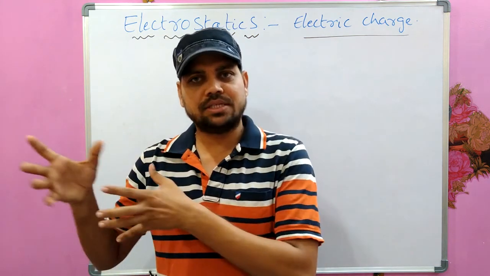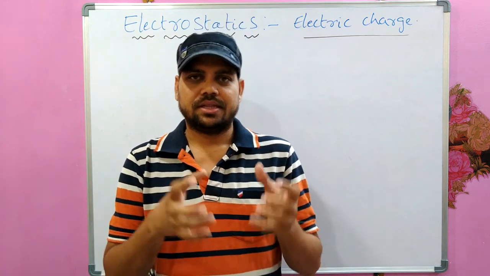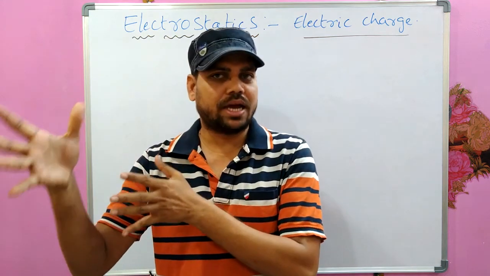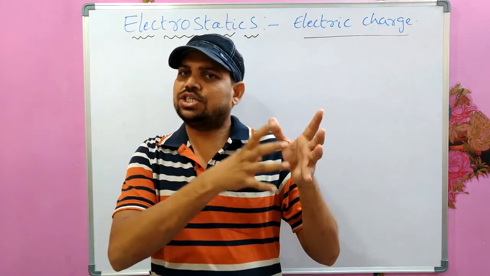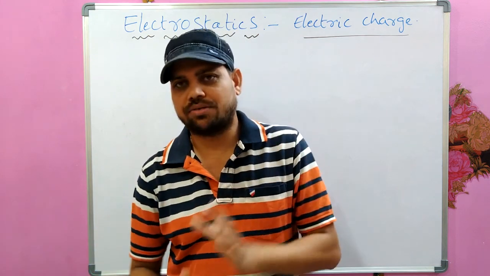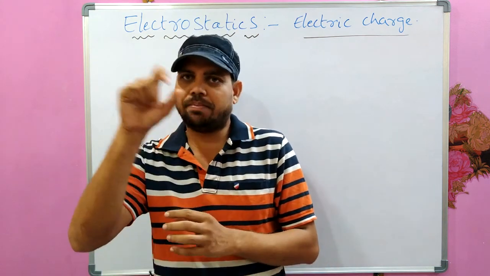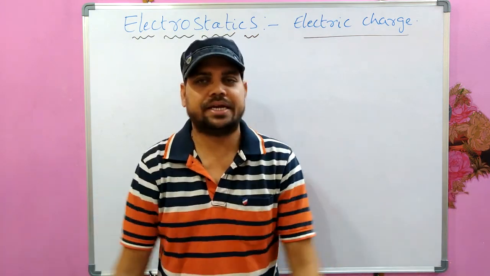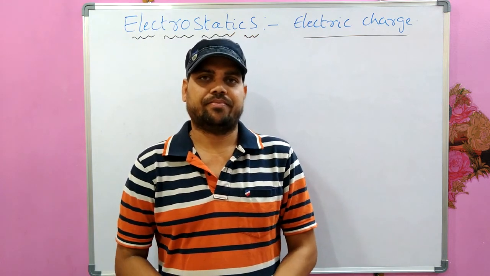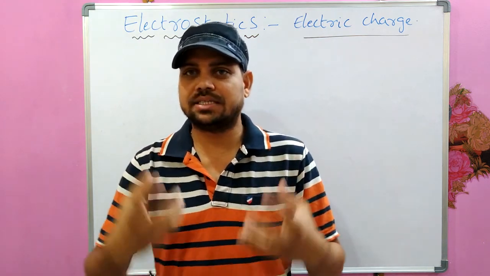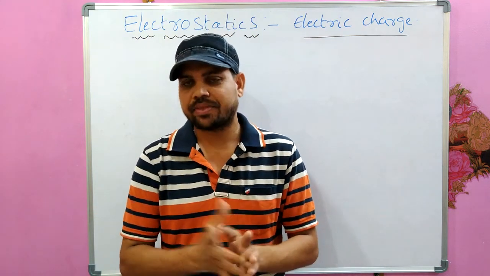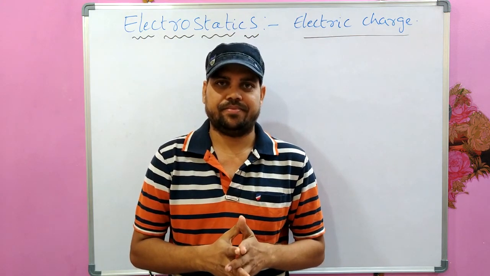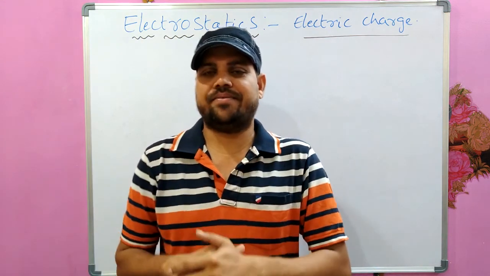If you have this third pin, then the charge accumulated on the appliance will be discharged to the ground through that third pin. The third pin is a grounding wire which is connected to ground, because ground can accept any amount of charge. So the excess charge accumulated on the electrical appliance is transferred to the ground through that third pin. So electric charge is the answer for that.